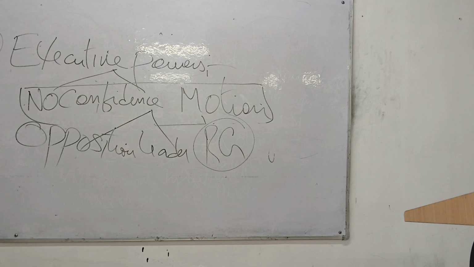Okay, so many prime ministers resigned before 5 years. Jawaharlal Nehru, Indira Gandhi, Rajiv Gandhi, all have resigned before 5 years because the no confidence motion was allowed to pass. You should never allow the no confidence motion to pass. What will happen if it is passed? That shows that you have the majority support.